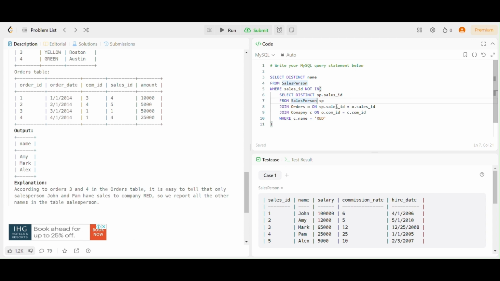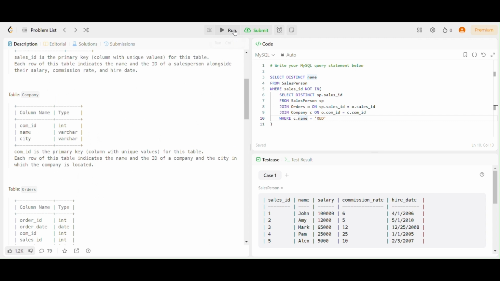This join joins the salesperson and the orders table and matches the value, and if it is true, then it goes to the next join and finds the match for the orders company ID and the company table company ID. If they match and the value we are getting is red, then we are not going to include that value in our result. So the result we are getting is not in this sales ID. Except that, we are going to get all the values over here.